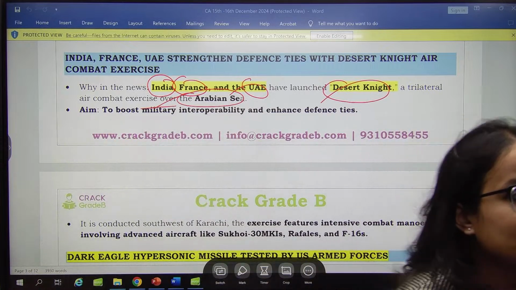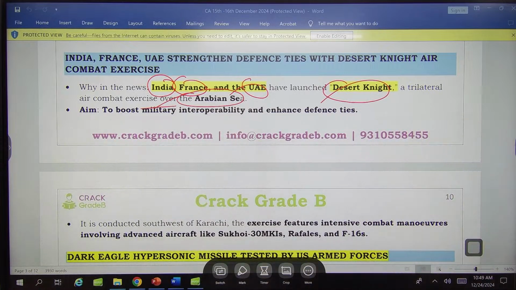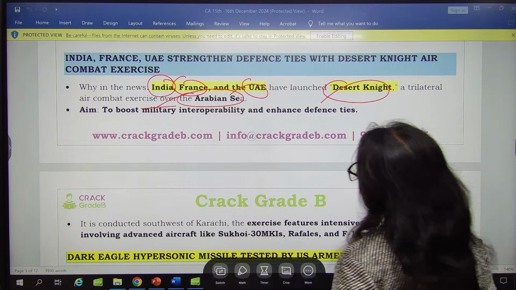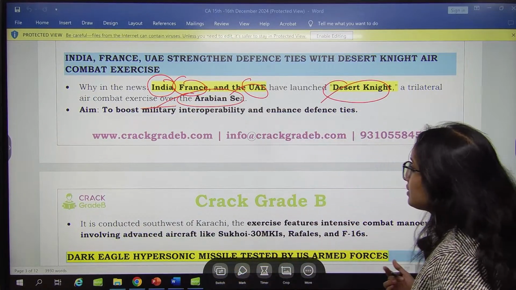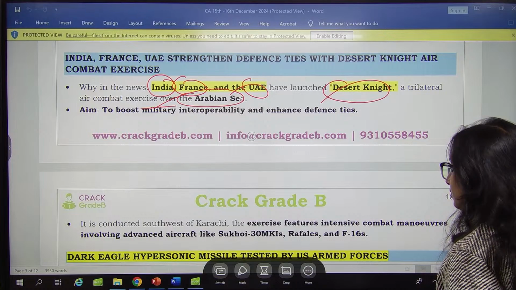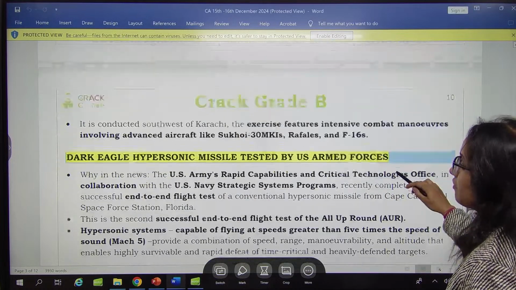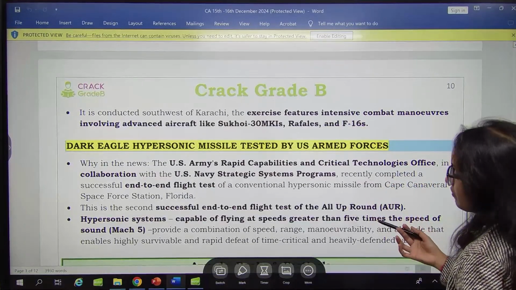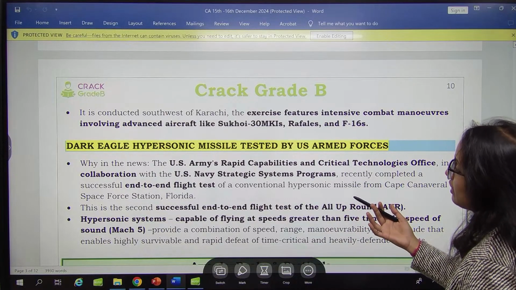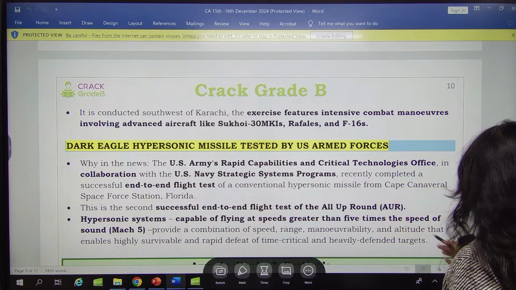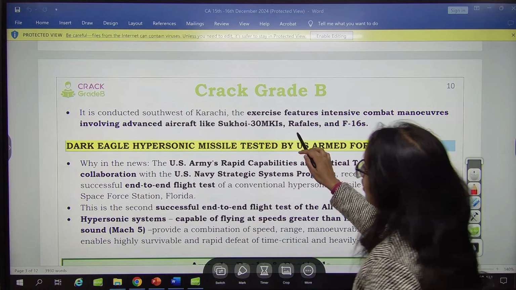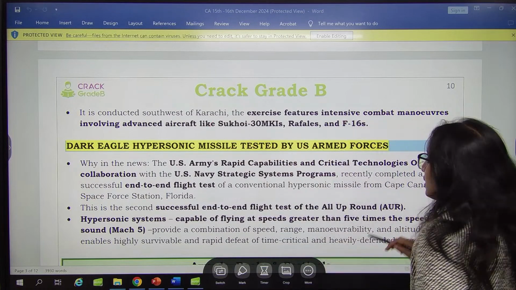Remember the name, Desert Night, and the associated countries: India, France and UAE. They will be involving their advanced aircraft like Sukhoi 30 MKI, then Rafale, then F-16. All these advanced aircraft will be used.